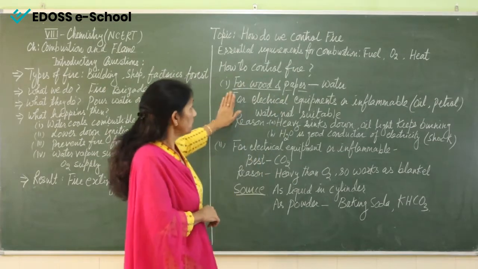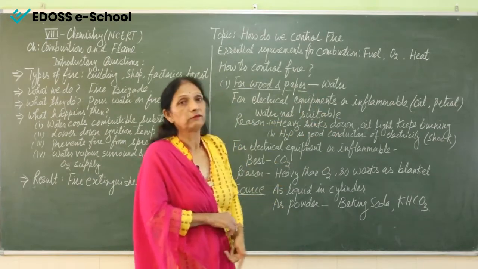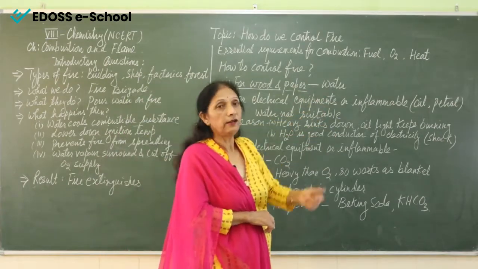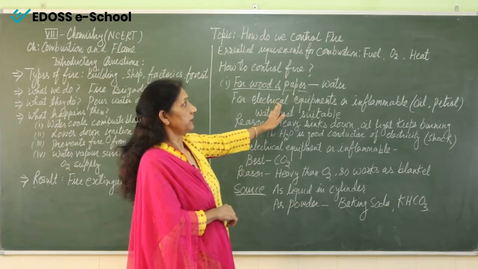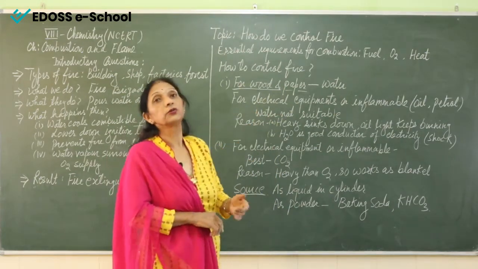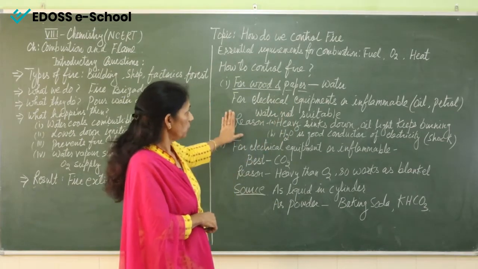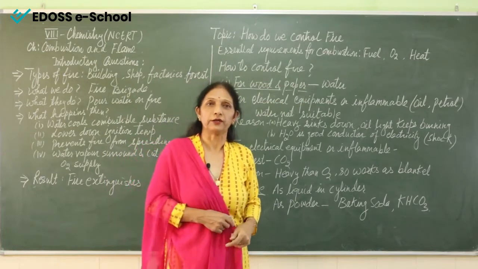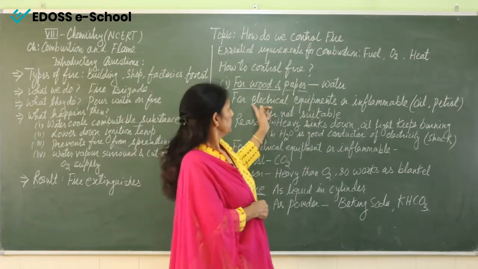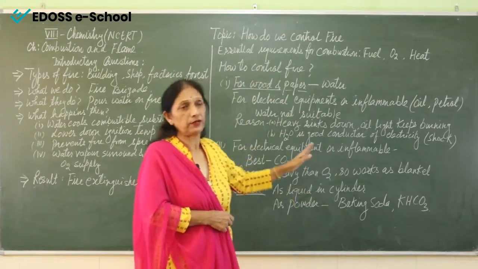But if electrical equipments or inflammable materials like oil, petrol, diesel are on fire, then water is not suitable. Why is water not suitable? Because we know that water is heavy. So if you are pouring water on electrical equipments or oil and petrol, what will happen?